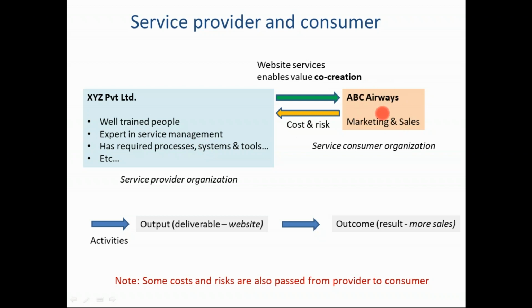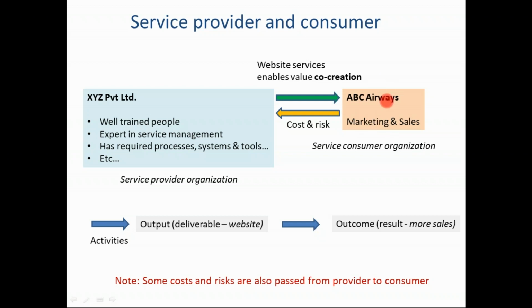They also have to take some risks here, because the tickets will not be created by the provider. The tickets will be packaged and priced by the airline company. So the marketing and sales departments are the people who will create the tickets, package the tickets, put the right pricing on them, make it competitive pricing, and sell it on the website. So that risk they must own. So you see, some of the costs are passed on, some of the cost is kept here, some of the risks are passed on, some of the risks are kept here.